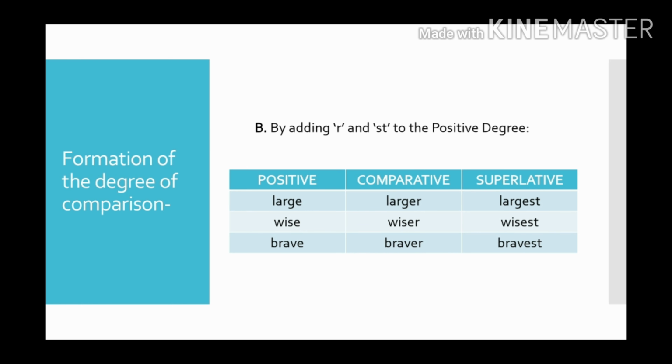All right. Now there is one more way of forming the degree of comparison, by adding R and ST to the positive degree. Let's take an example to understand this. For example, our positive degree is large. If we want to make it comparative, we have to put R. So it will become larger. And for making it superlative, we have to put ST. So it will become largest. Alright. Then wise will become wiser and superlative wisest. Brave, comparative will be braver and superlative will be bravest. Alright.